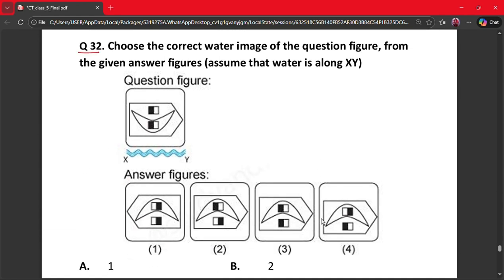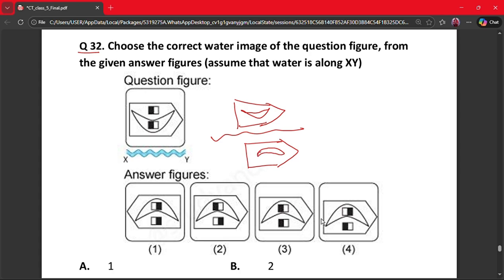Question number 32. Choose the correct water image of the question figure from the given answer figures. Assume that water is along XY. So it will be remaining same just like this, but this key inside will become like this.